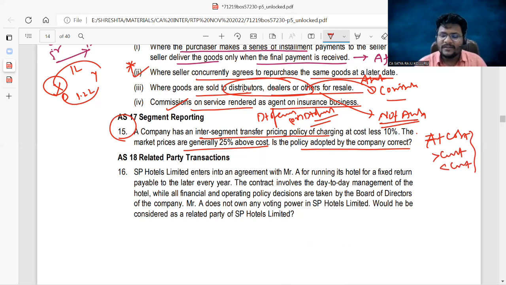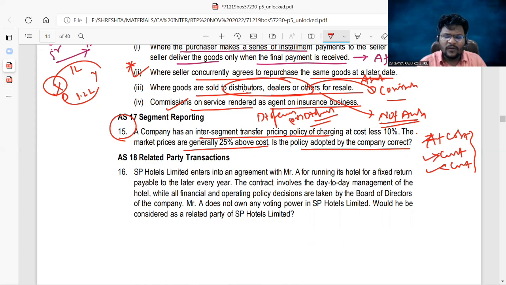Inter-segment transfer pricing policy is at the discretionary criteria of the management. If they want to transfer the goods from one segment to another segment at cost, they can. At greater than cost, they can. At less than cost, they can. But whatever the policy they are following, that policy should be followed consistently, and the policy which they followed should be clearly disclosed under the notes to accounts as well.